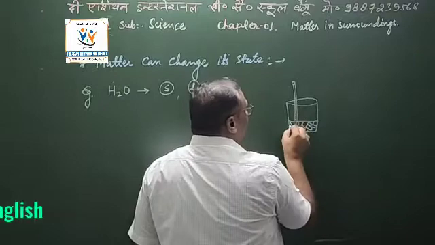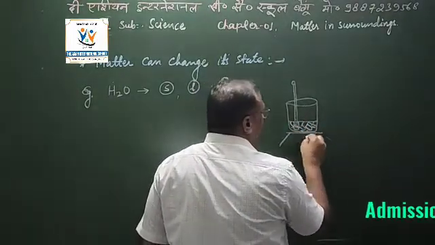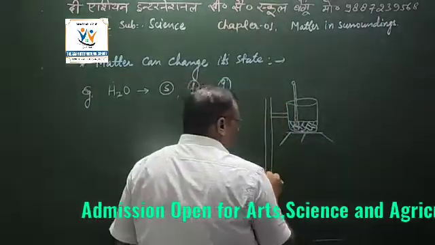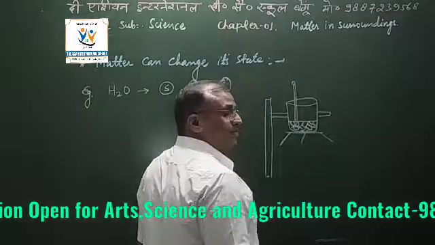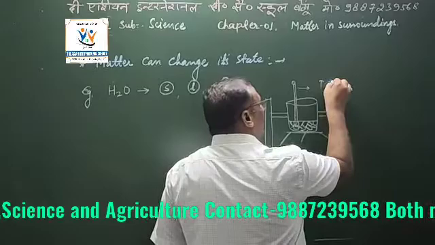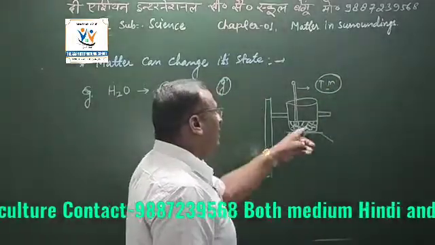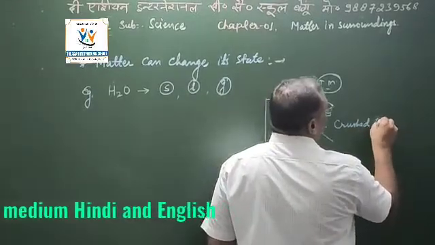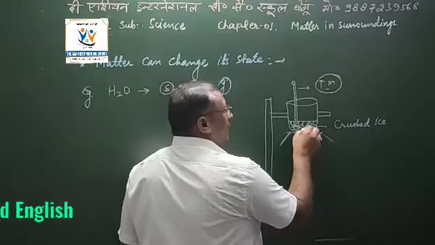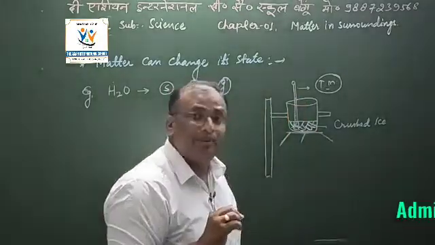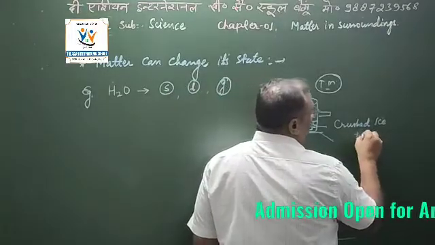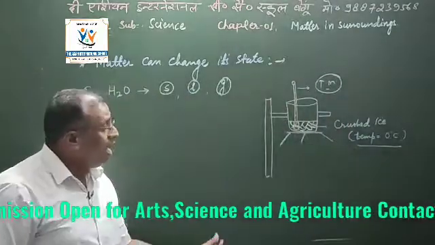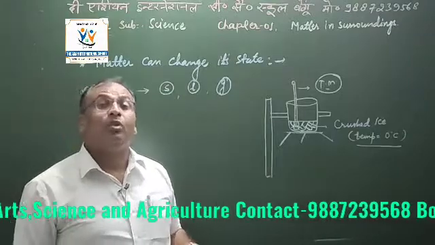You see that this beaker is kept on the tripod stand, held by a clamp stand, and in this thermometer you will observe that the crushed ice, crushed means completely broken, has a certain temperature. You have studied in previous classes that the temperature of crushed ice is 0 degree centigrade, right?